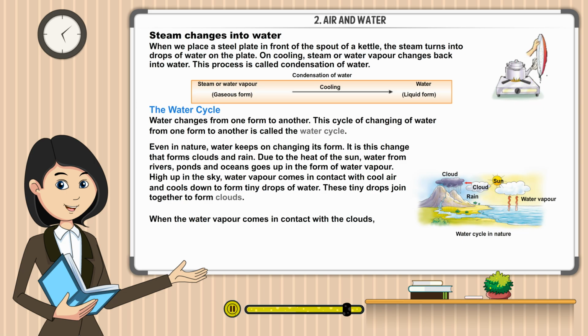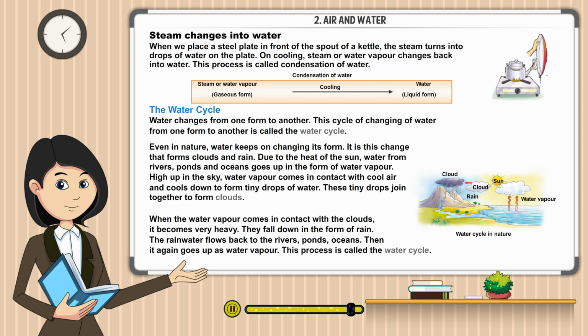When the water vapor comes in contact with the clouds, it becomes very heavy. They fall down in the form of rain. The rainwater flows back to the rivers, ponds, oceans. Then it again goes up as water vapor. This process is called the water cycle.